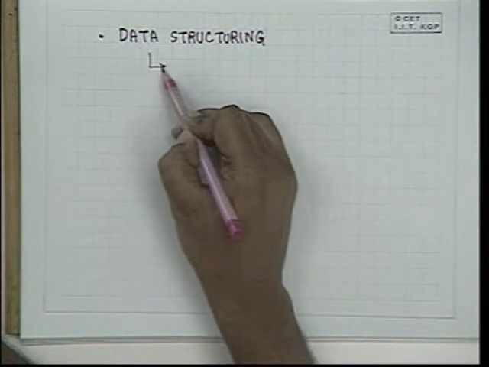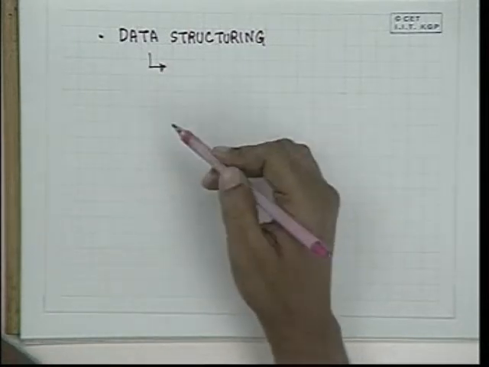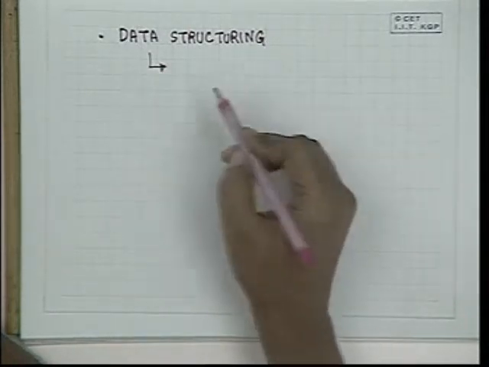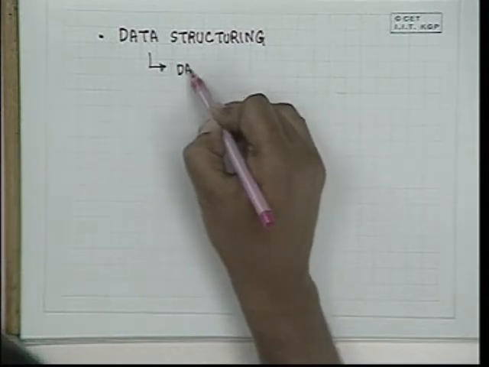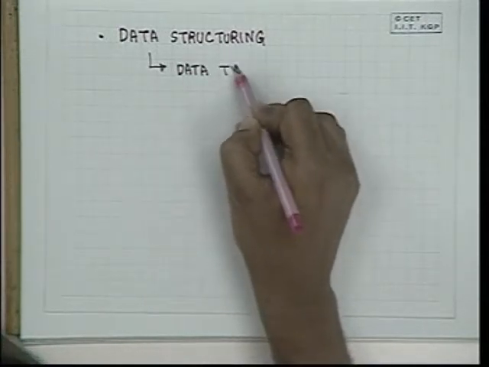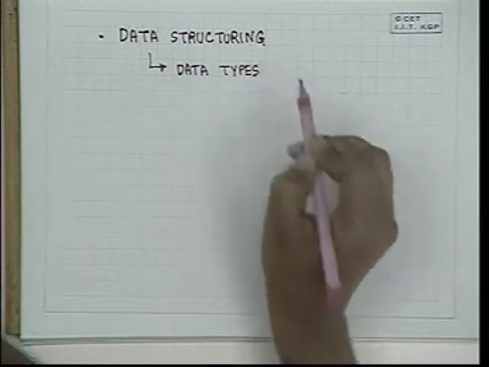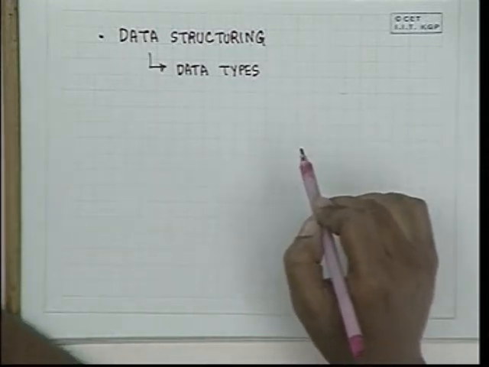For example, you have got a lot of declared types. All of us know arrays. You can have several data types. For example, if a language provides you a set data type, then it would be more convenient for you to use that set data type rather than implement it as an array or linked list.